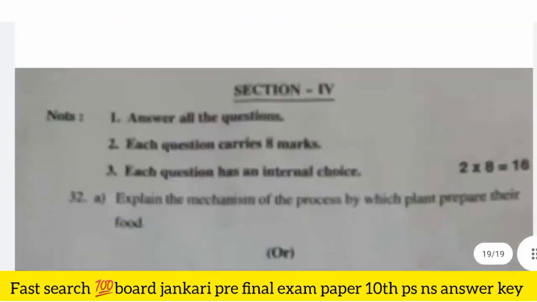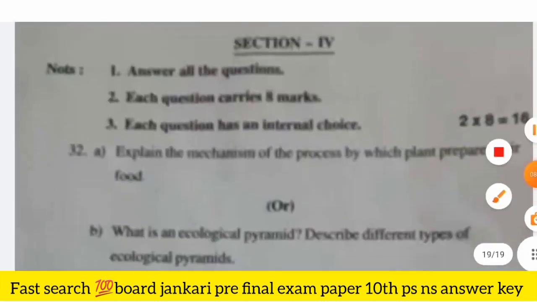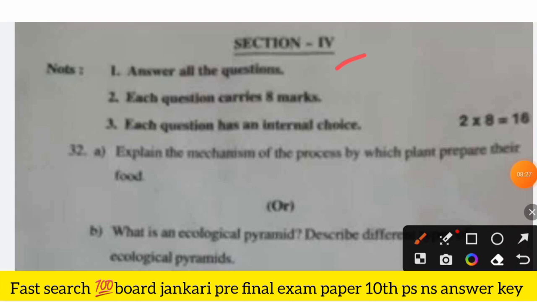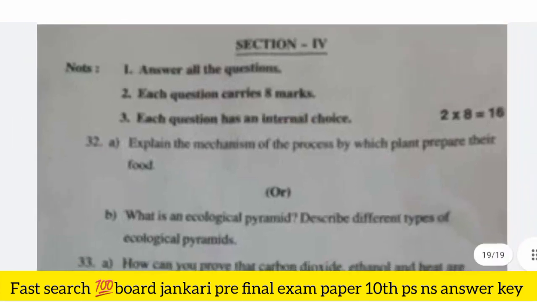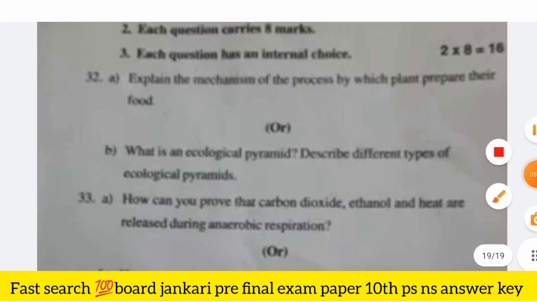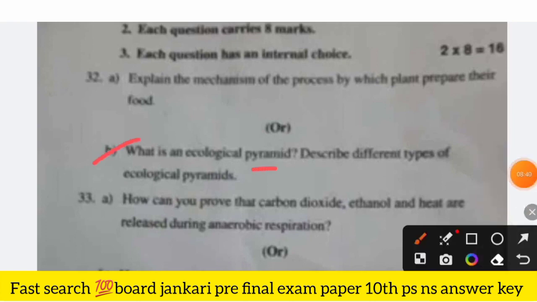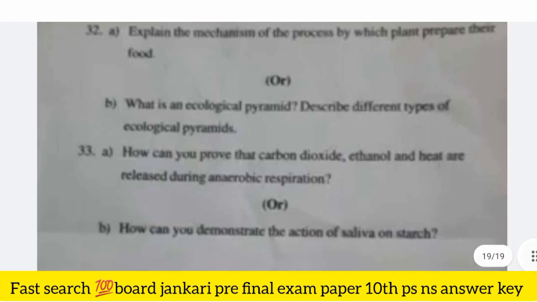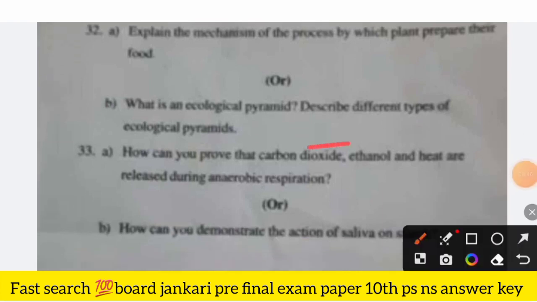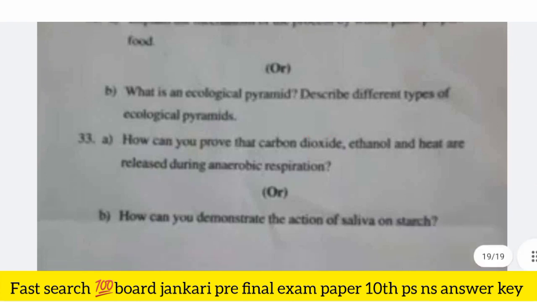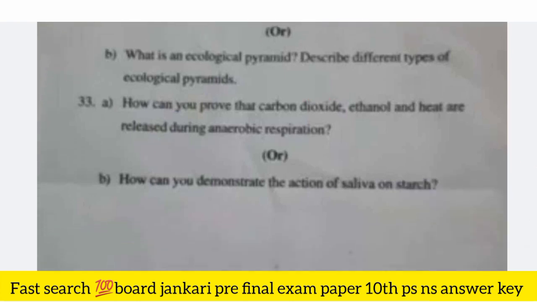And the 32 questions is section 4, the last section. Answer all the questions. Each question carries 8 marks. Okay, explain the mechanism of the process by which plants prepare their food. Okay, and it's a choice question also. What is an ecological pyramid? Describe different types of ecological pyramids. How can you prove that carbon dioxide and ethanol and heat are released during anaerobic respiration? How can you demonstrate the action of saliva on starch?